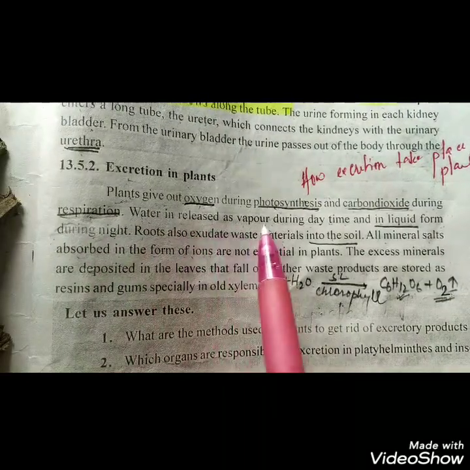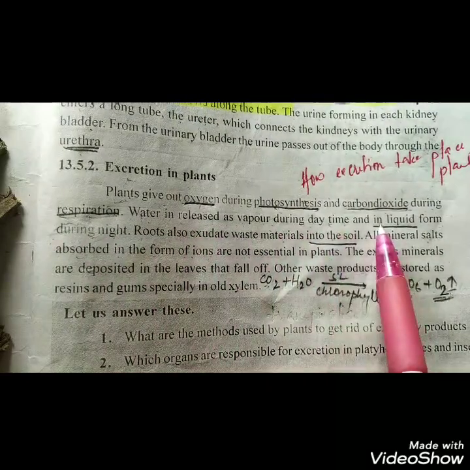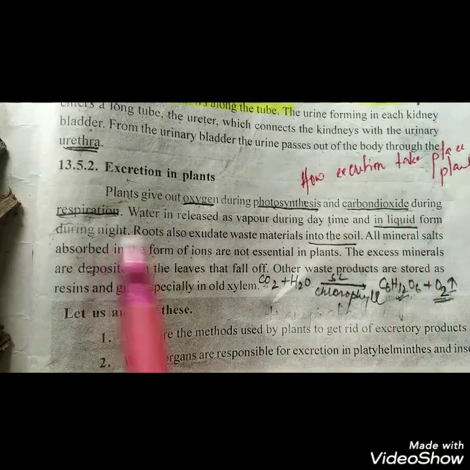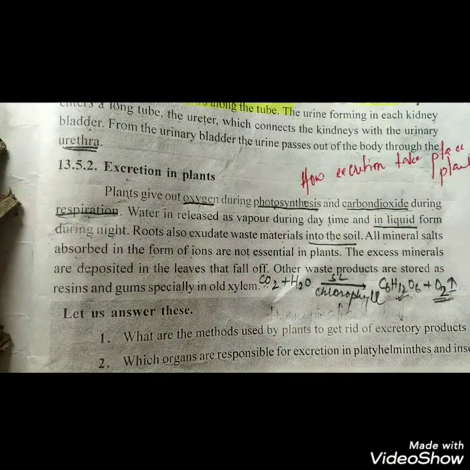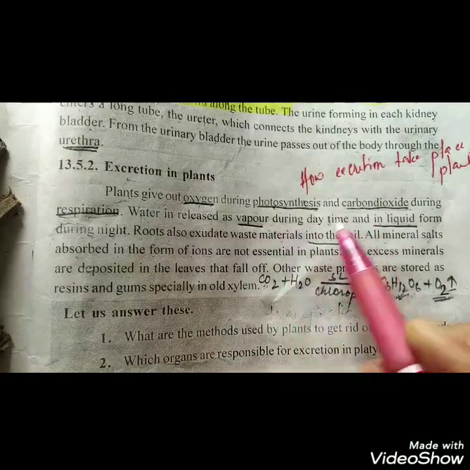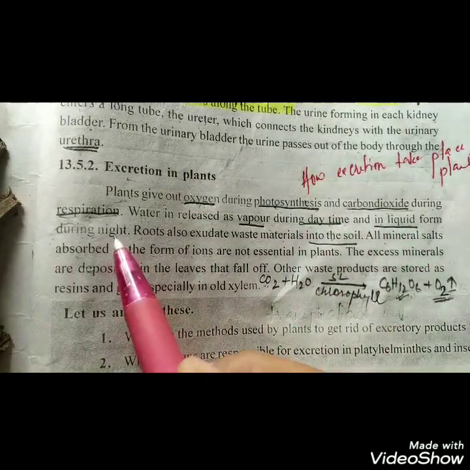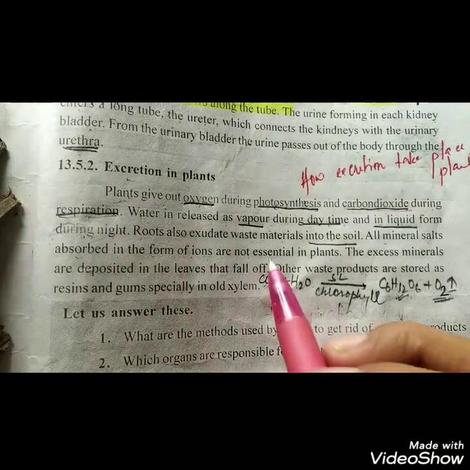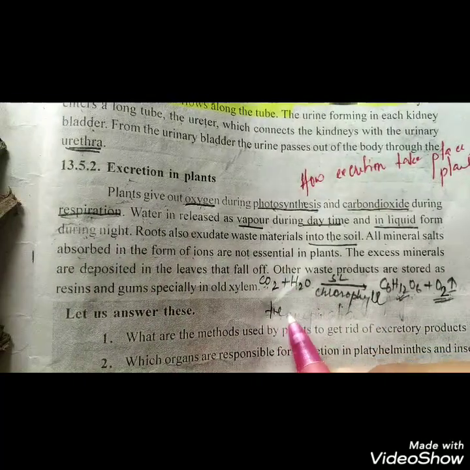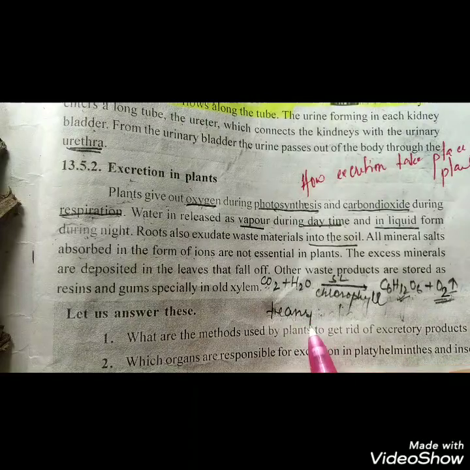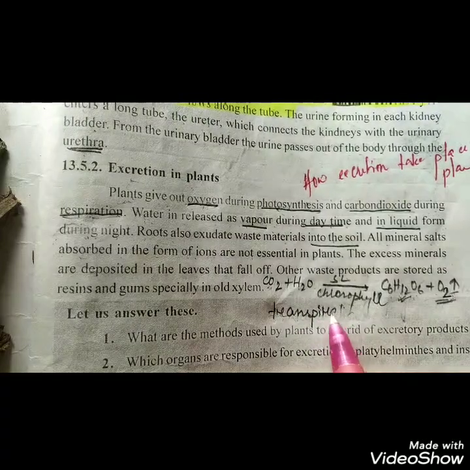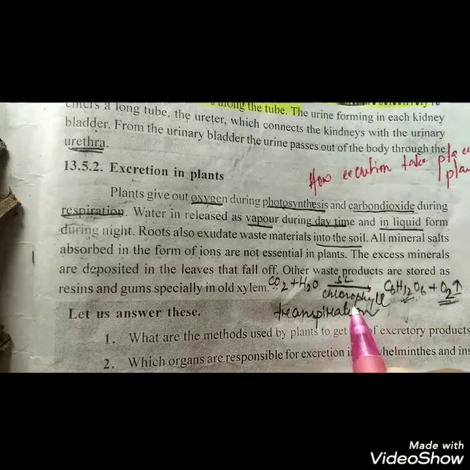Water is released as vapor during the daytime and in the liquid form during the nighttime. So the plant also loses water in the form of vapor during the daytime and in the liquid form during the nighttime. So the process of loss of water in the form of vapor during the daytime is called transpiration.